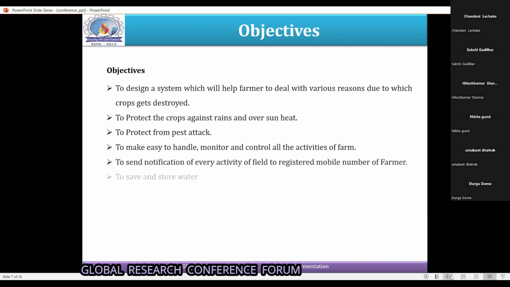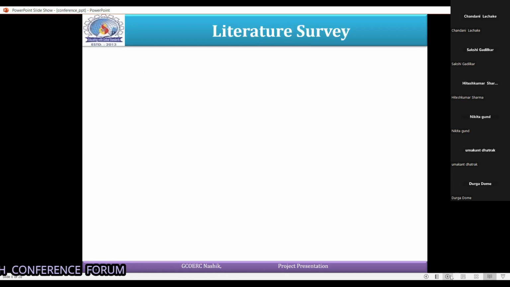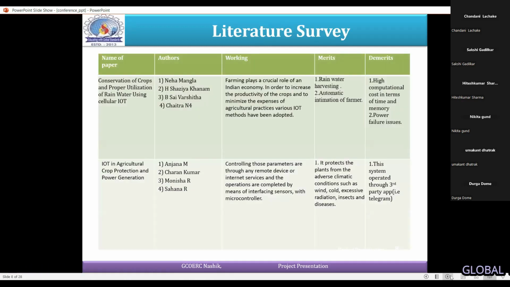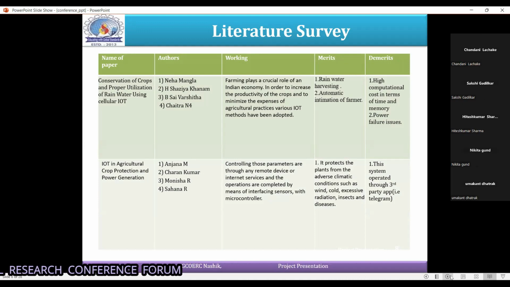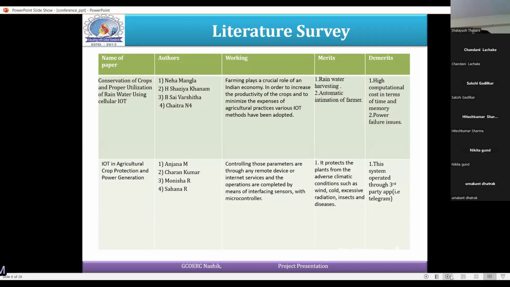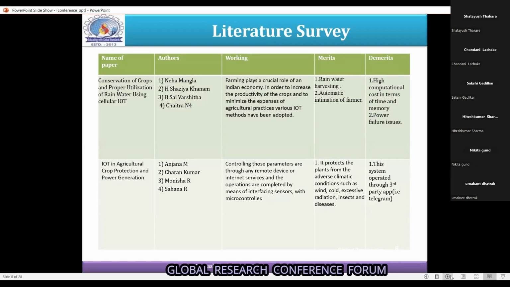So we went through various literature surveys. The first paper is on conservation of crop and power utilization of rainwater using cellular IoT, in which various IoT and embedded systems have been adopted. In this paper the main concern is rainwater harvesting, but power failure may be an issue.